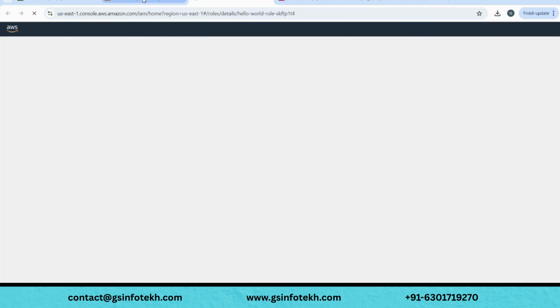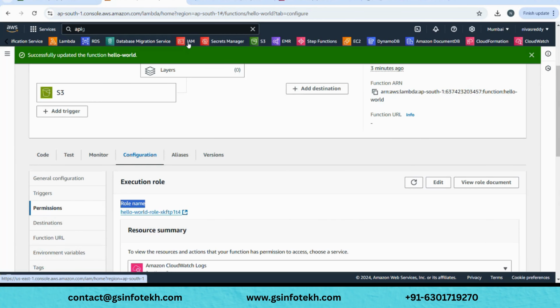Once you click on it, you'd be redirected to IAM. So basically, IAM is also one service. I'll tell you one thing. S3 is your storage service, right? Lambda is your code execution service, right? Similar to these two services, there is one service called IAM, meaning Identity and Access Management. Under IAM you handle how each service should have permission on other services. For all those things, there is a dedicated service called IAM.